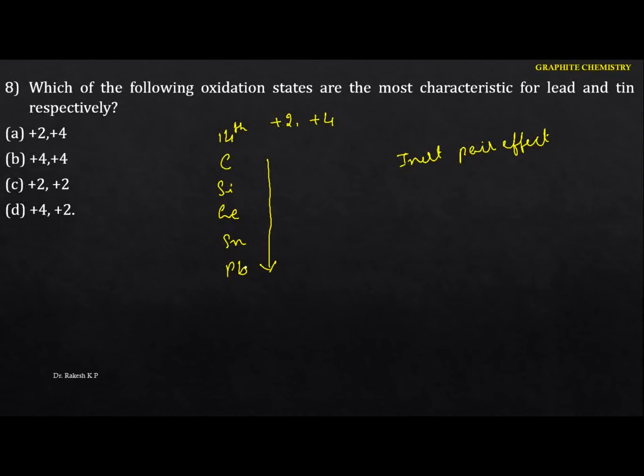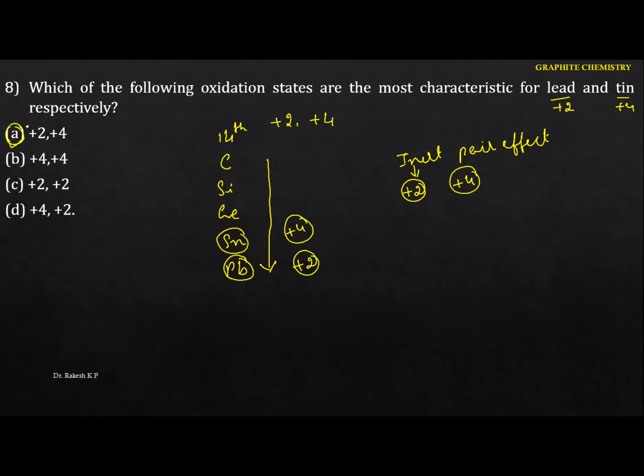Among these, lead shows more inert pair effect compared to tin. So whenever the inert pair effect operates, the lower oxidation state, here +2, is more stable than +4. Hence for lead, the lower oxidation state becomes the most stable. If you are talking about tin, that will be +4. Hence the most characteristic oxidation state of lead is +2, and tin will be +4. Hence the option will be A.